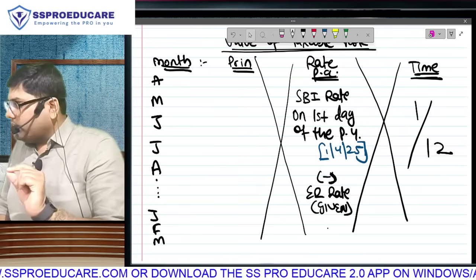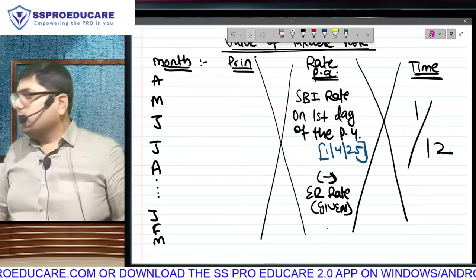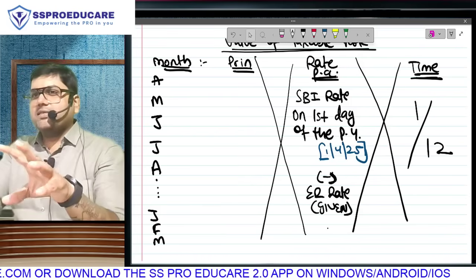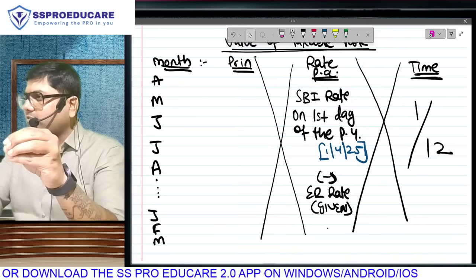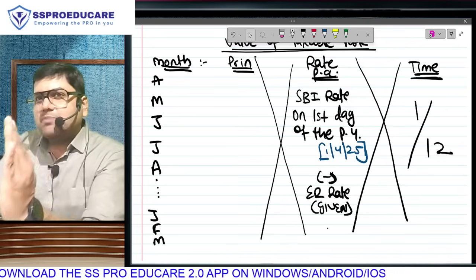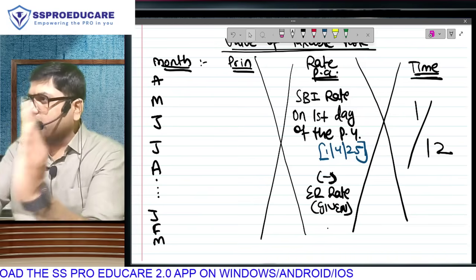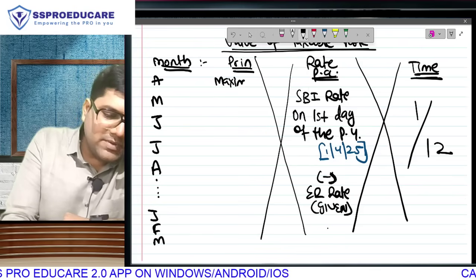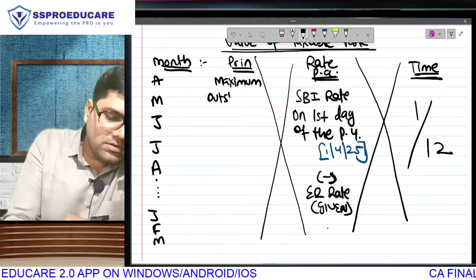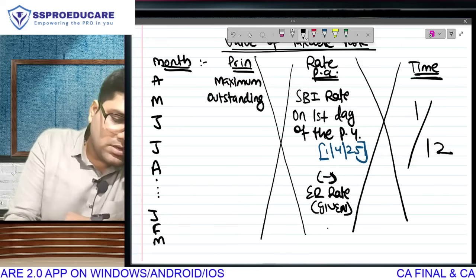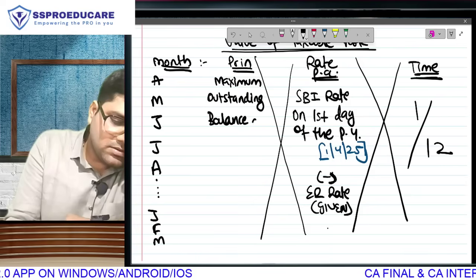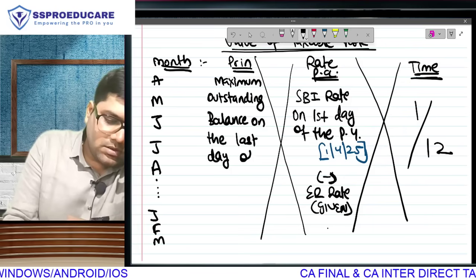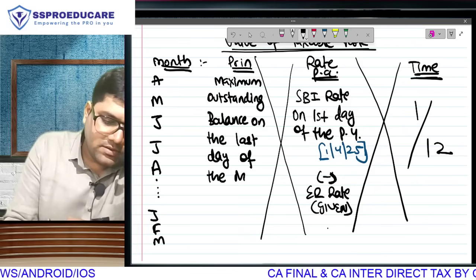You have taken a loan from your employer. Slowly and gradually you're repaying it. Normally, how do employees repay the money? By getting it deducted every time they receive their next salary. Small amounts get deducted from your salary. So every month some amount you repay, and some amount keeps getting reduced from the principal. So you have to take the maximum outstanding balance on the last day of the month.